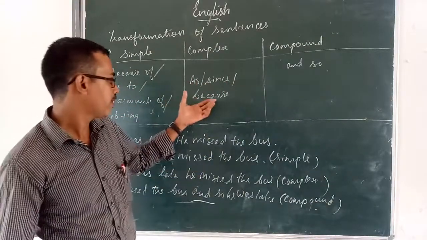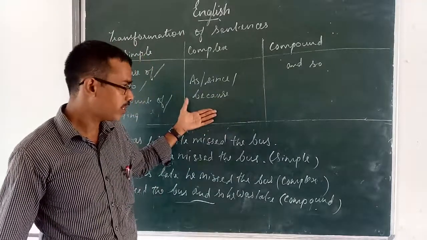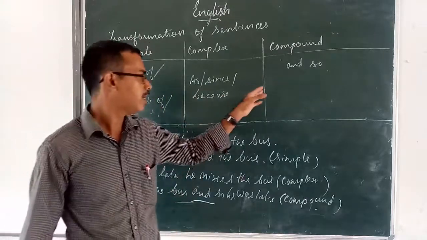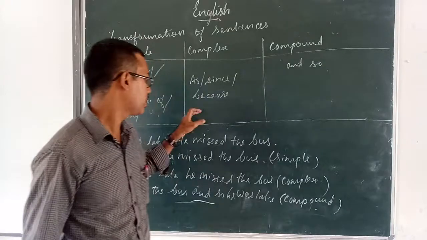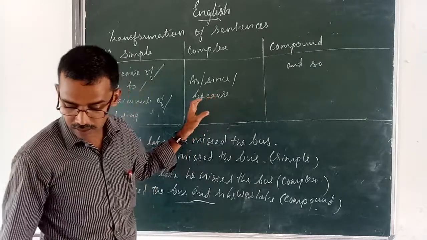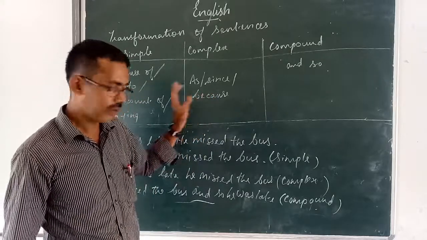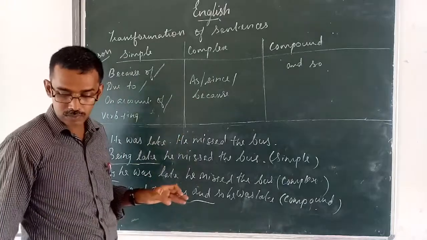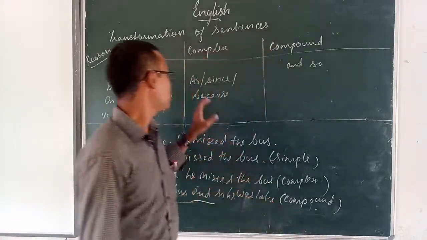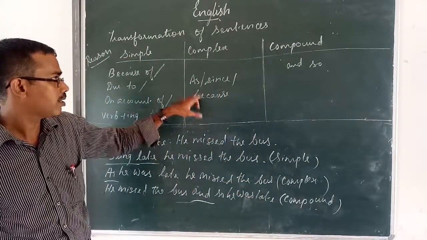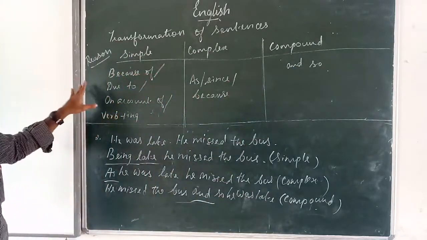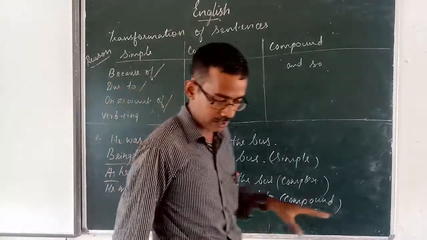You have to learn by heart what you mean by subordinate conjunctions and what you mean by coordinate conjunctions. Coordinate conjunctions means and, but, yet, still. Subordinate conjunction means after, before, since, because, though, although, even though, if, unless, when, why, that are the subordinate conjunctions. If subordinate conjunctions come, that is called as complex sentence. If coordinate conjunctions are there, it is called as compound sentence. If phrase is there, it is called as simple sentence. That's the difference among the three.